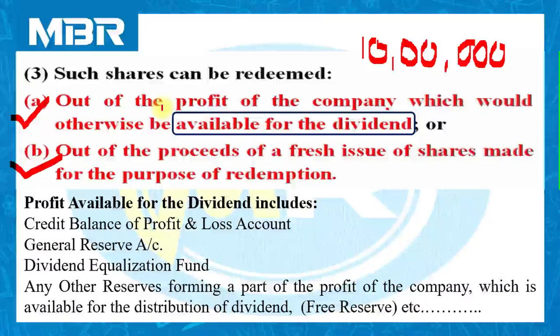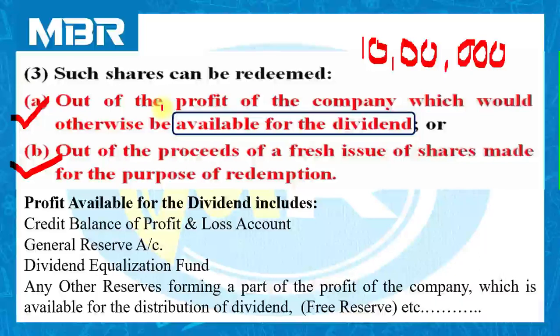So credit balance of profit and loss account means profit. General reserve account is also created by the company out of the profit of the previous years. Then dividend equalization fund. It is also known as one of the reserves that we can utilize for the distribution of dividend to the shareholders.